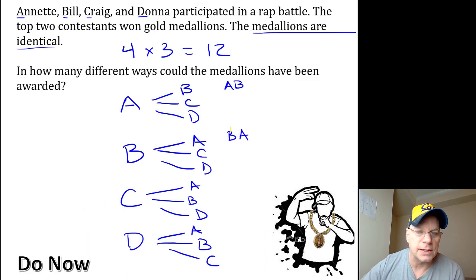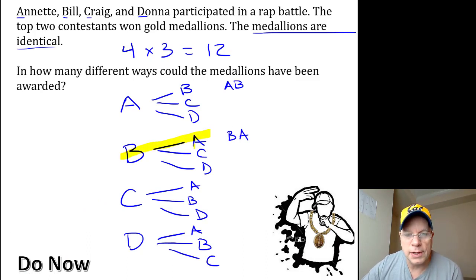In other words, BA is the same as AB. And then when you get down here, CA is already up here, AC. And so is CB, because you have BC right here. And so you really don't need in the second grouping to consider Bill and Annette because you already have Annette and Bill up here.